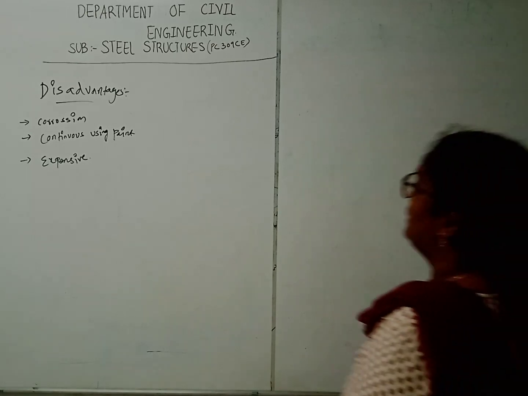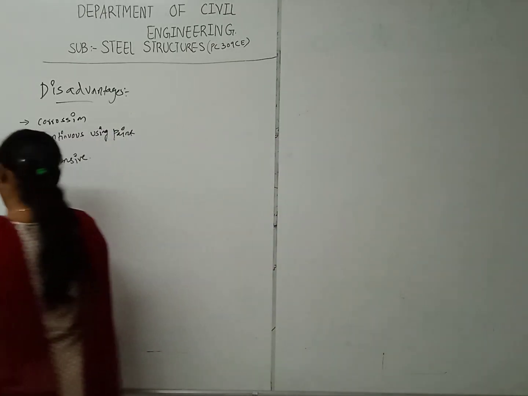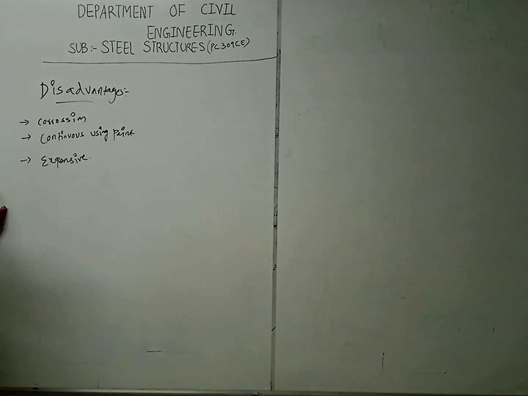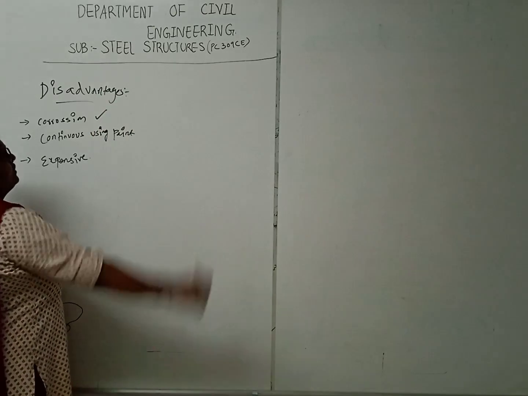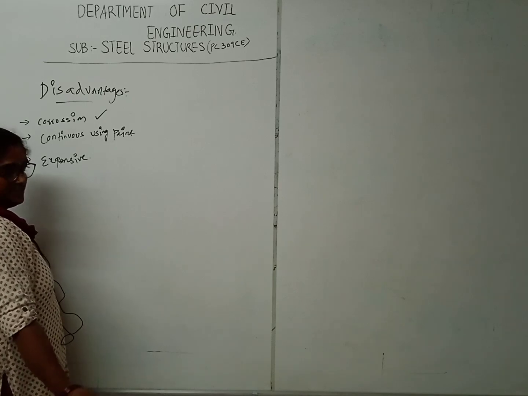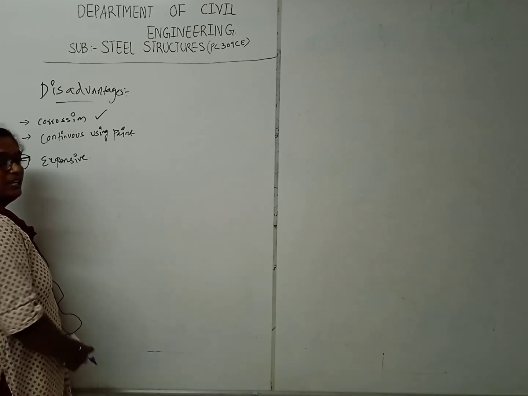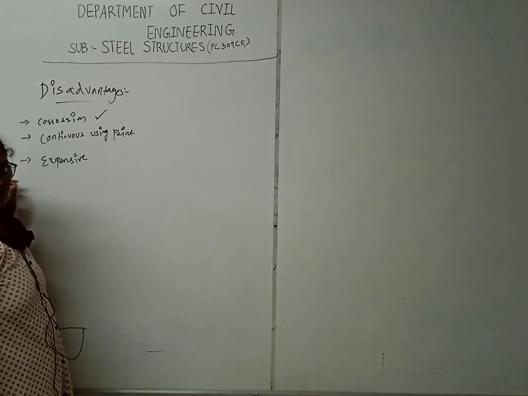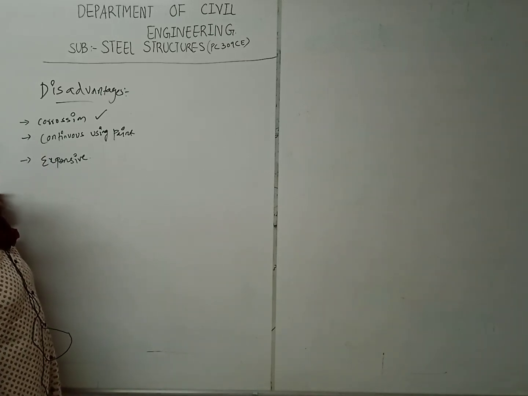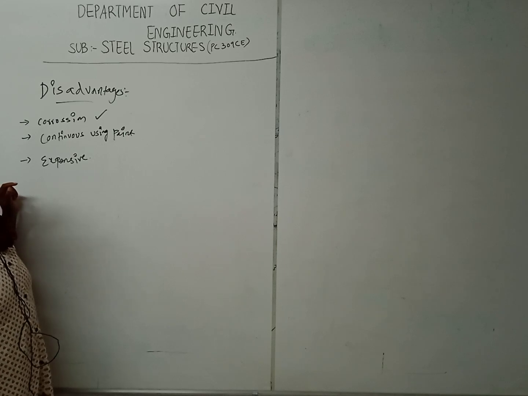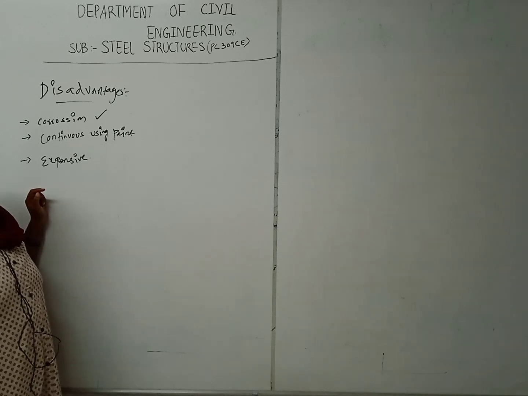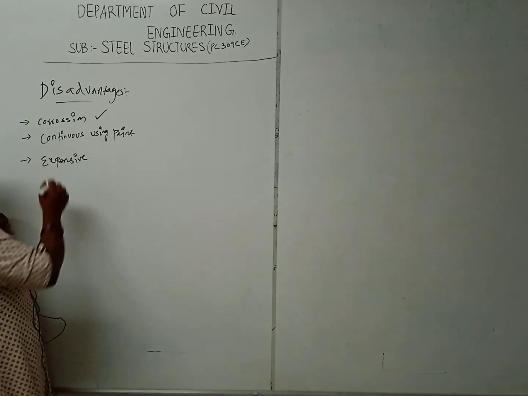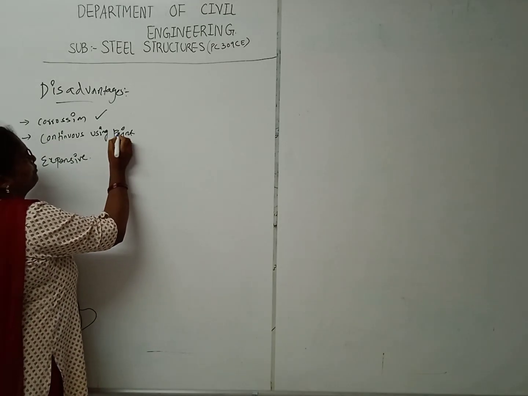Here you have three disadvantages. The first one is corrosion. Steel is very frequently affected by corrosion; it is very easily prone to corrosion. The next one is the continuous use of paint.